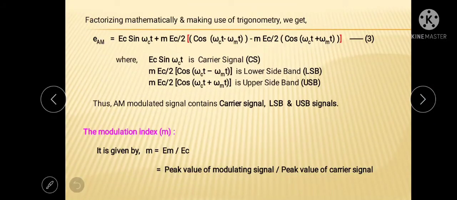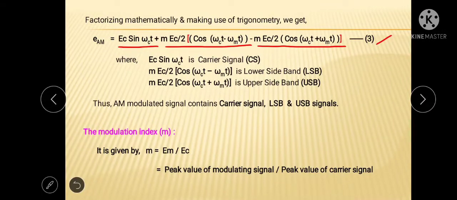Finally we can write this equation as eAM equals Ec into sine omega ct, this was the carrier signal as it is, plus second term as mEc by 2 into cos(omega ct minus omega mt), and third term as minus mEc by 2 into cos(omega ct plus omega mt). So let us take this equation 3, and actually this is the final expression for amplitude modulated wave.